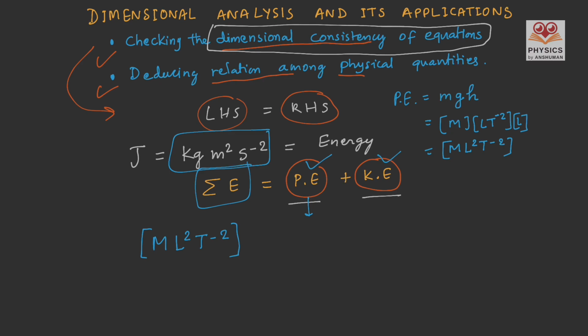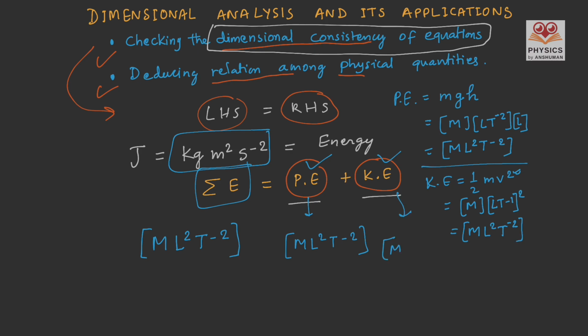So for potential energy, the dimension we got is m L square t to the power minus 2. And the formula for kinetic energy is half mass into velocity square, and the dimensions are m, and for velocity it is L t to the power minus 1, and we will square it from the formula, and our dimension would be m L square t to the power minus 2. So for kinetic energy, we get the same dimension, that is m L square t to the power minus 2. And here we have a plus sign.